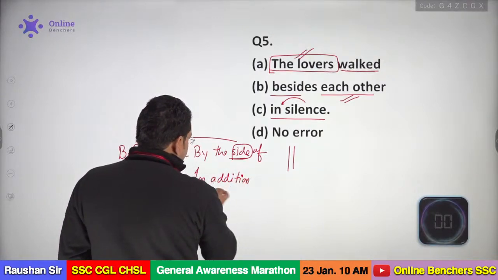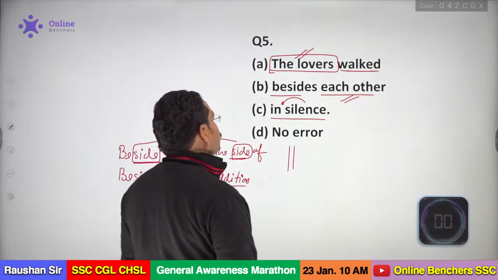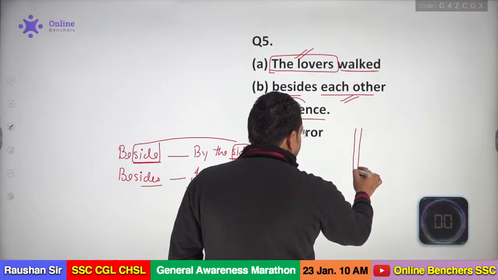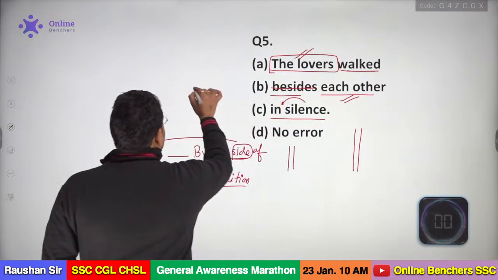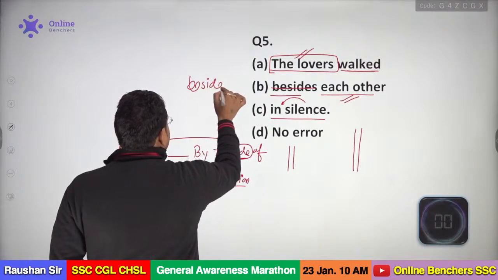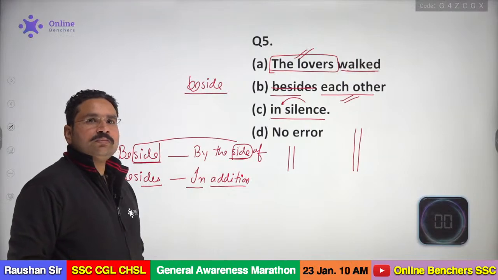So now you can check the sentence, my dear. Here I am talking about the lovers walked. They walked. One is walking in this manner and second will be in this manner. So the correct answer won't be besides. The correct answer will be beside. Okay, my dear. So is it clear to all of you?